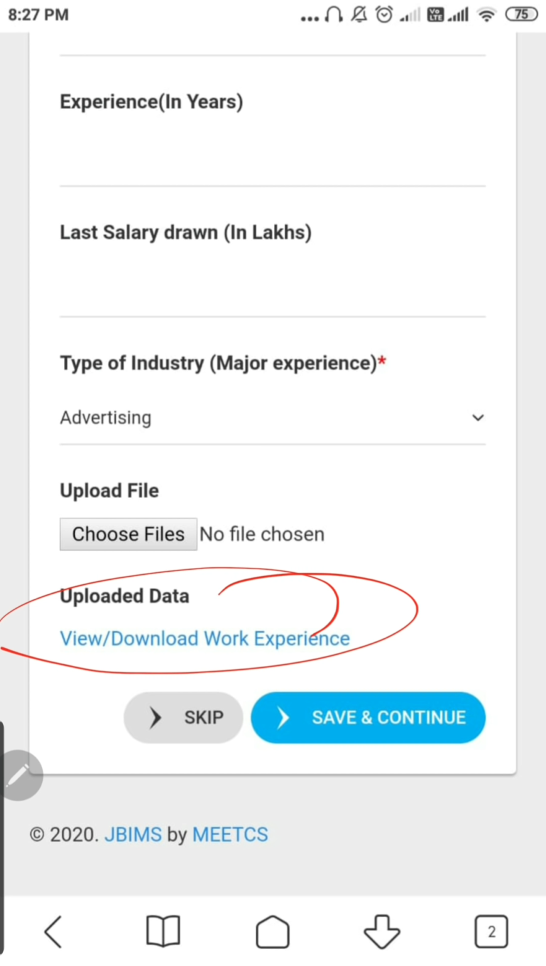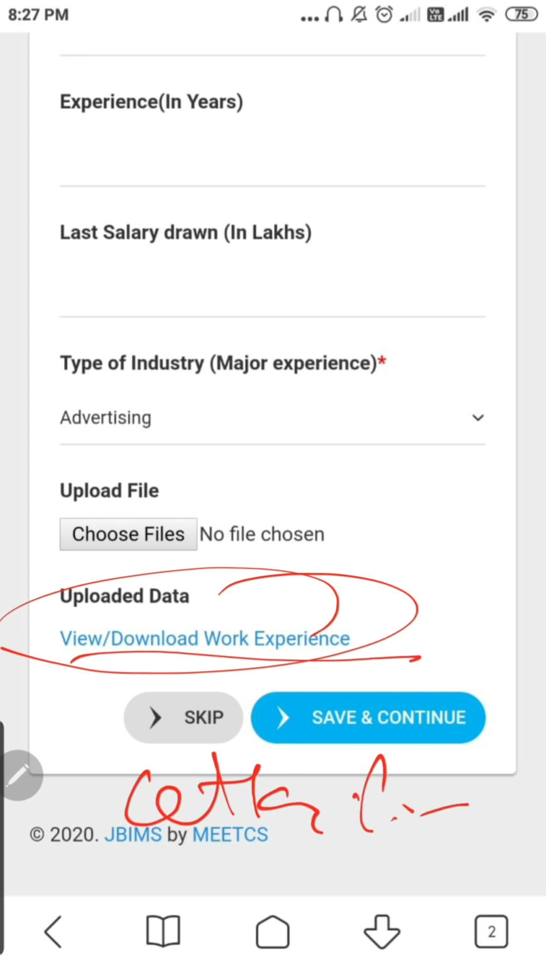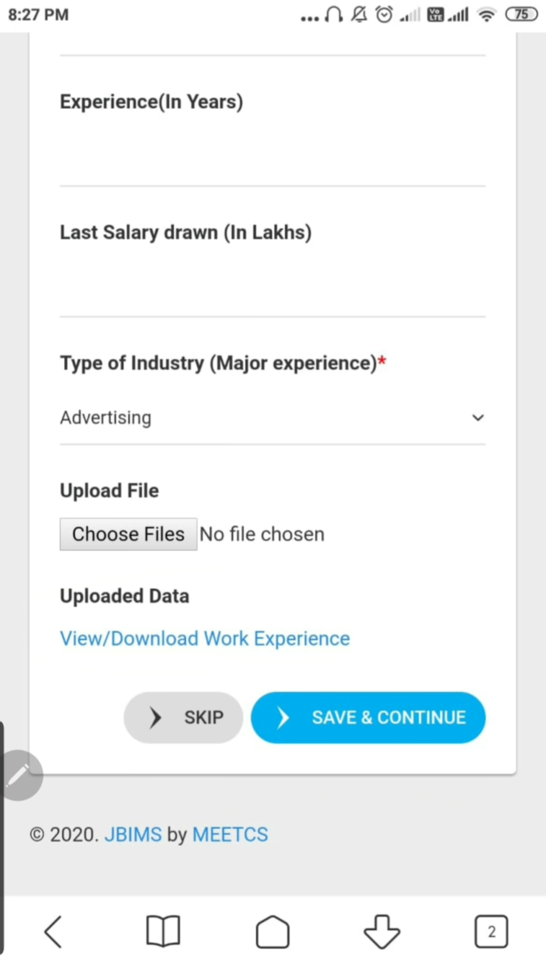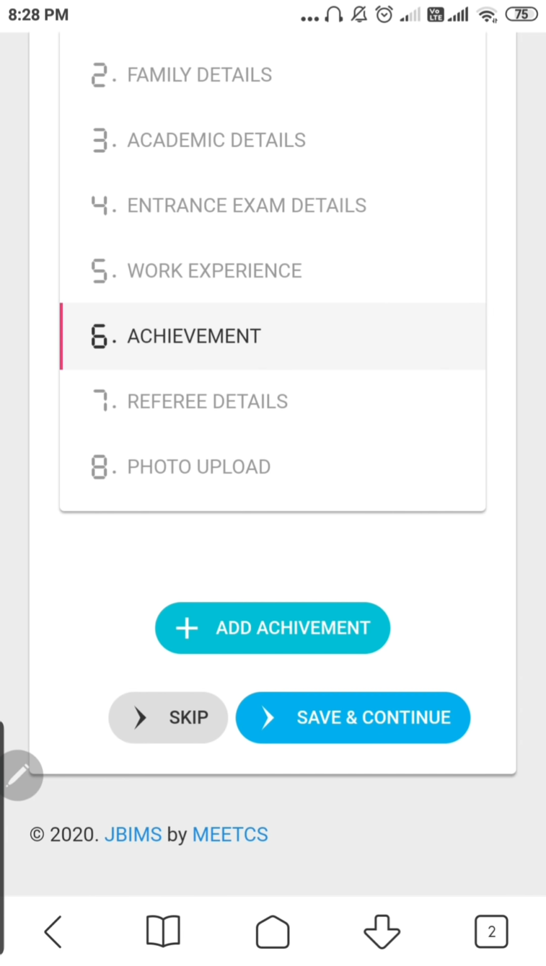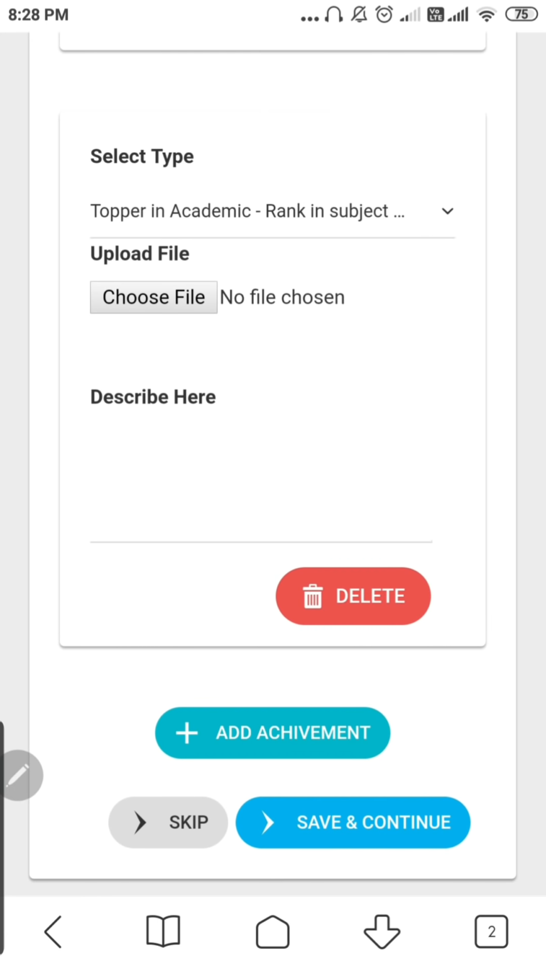For example, one of my employees who is also filling the form for MSc Finance specially came to my home today, even during this lockdown, to get my signature, because the work experience letter must be signed. For the documents needed, you can go to cetking.com/documents, where I uploaded sample documents. You can check which documents are required. After work experience, we move to the achievements column.